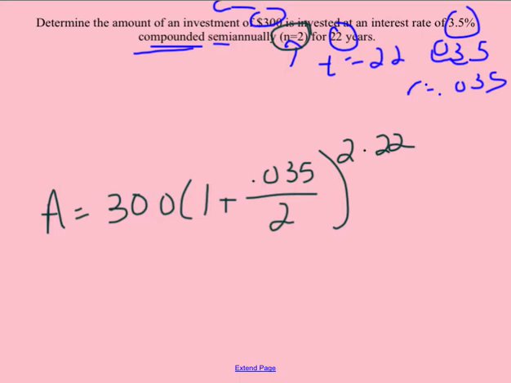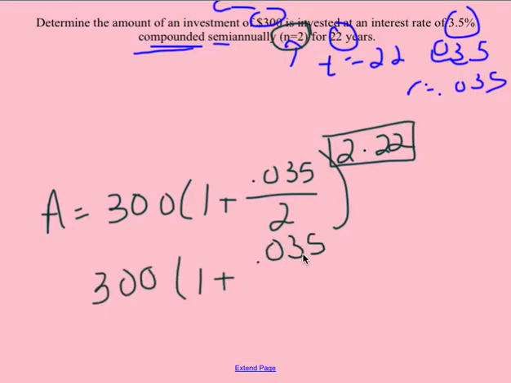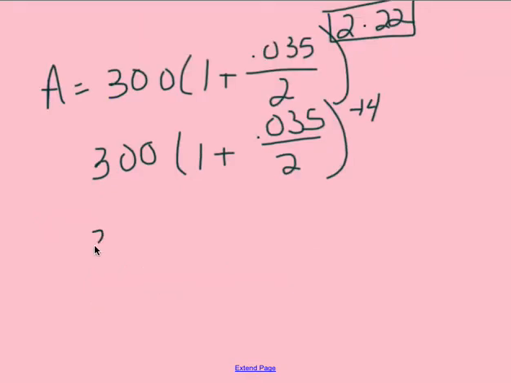Now remember, before you simplify everything out, you need to simplify the exponent first. So then you get 300 times 1 plus 0.035 divided by 2, raised to the 2 times 22, which is 44.